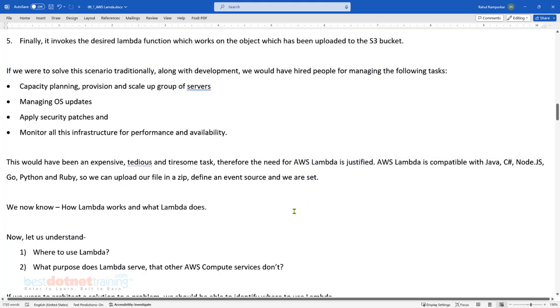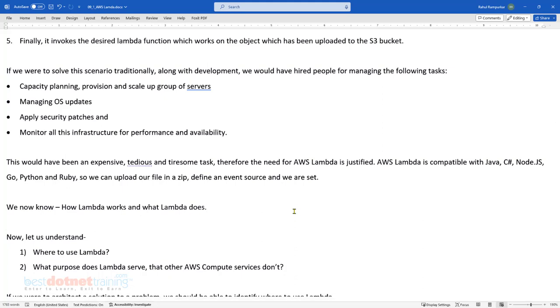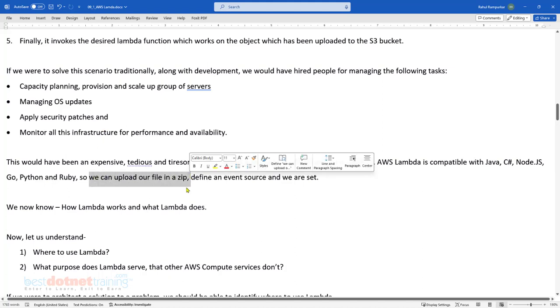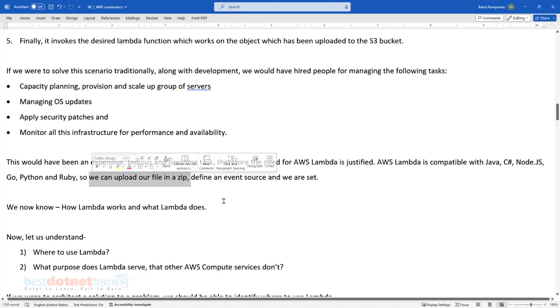Let me repeat again. Lambda is not suitable when you want to run something 24/7. It is suitable only when you want to execute something on some event which can act like a trigger. And of course, there are so many languages which Lambda supports. Choose the one which is most relevant for the given task. Write the code, zip it, archive it, upload it to the Lambda function, define the event source, and we are set. Finish. We don't have to do anything further.